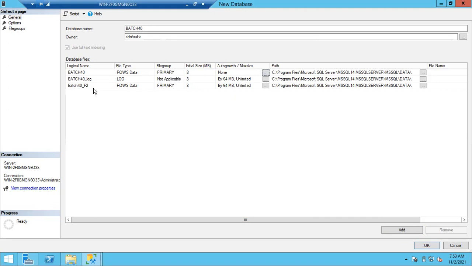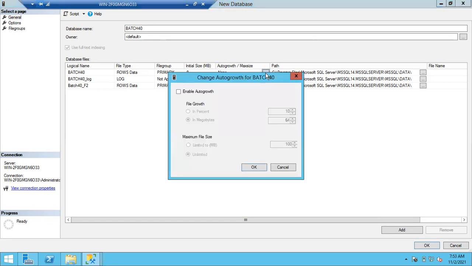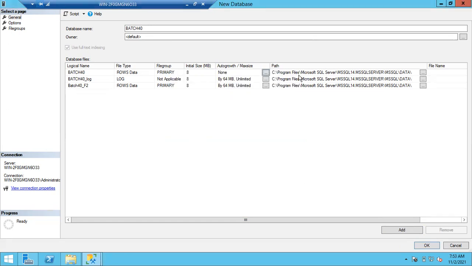Once you added a new drive or separate drive, you have to disable this auto growth, guys. If you disable this auto growth, automatically it cannot grow, right? So if it cannot grow but data has to be inserted, it will go for another alternative. Okay, another file is there. By default, it will go to the next data file. Nothing to do here. Simply just disable one file. Whatever data is coming to the batch 40 file 1 will automatically be redirected to file 2. In these cases, usually we are going to disable the auto growth.